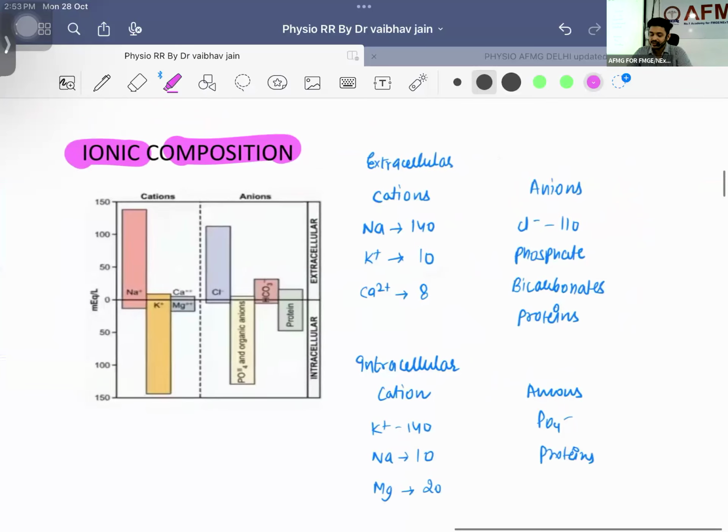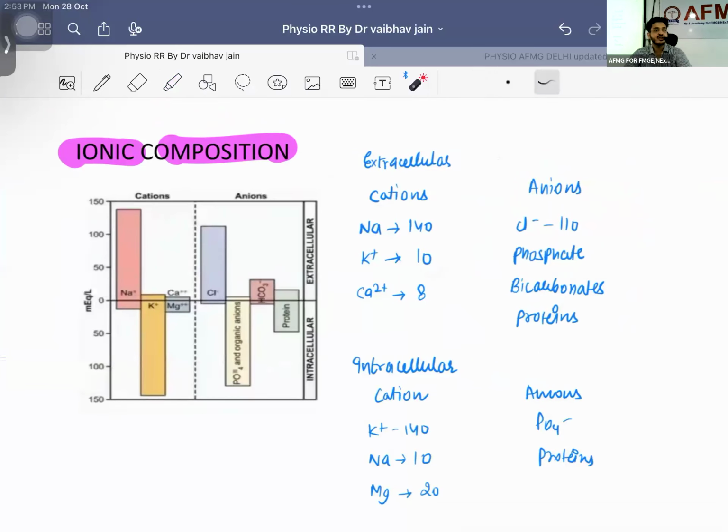For ionic composition, we are having different things. They will be asking you simple questions. What is the most abundant extracellular cation or anion? First of all, let me give you understanding. Cation means it will be having a T, and T looks like a positive sign, right? So cation is a positive charge. This one is the extracellular compartment. This one is the intracellular compartment. If I ask you cation, you will tell me about the positive charge. If I ask you about anion, you will tell me about the negative charge. So my question: most abundant extracellular cation. Extracellular means what will be more outside? That is going to be your sodium.